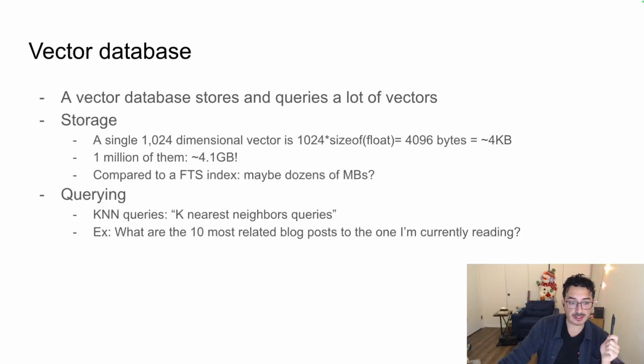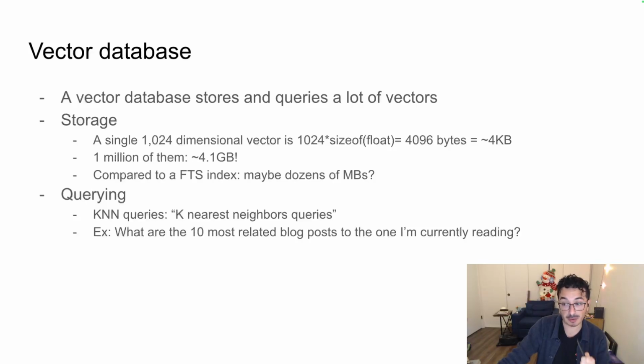And to query these vectors, the most common use case, the one that we're going to talk about the most in this presentation, is a KNN query. What that means is that, hey, I have a list of documents that I have embedded. They're all vectors. They're stored in my database. For example, you have internal company documents that you are storing into your vector database, right? And they're FAQs, onboarding, all that stuff. If you have a question about that, like, what is the paid time off policy that we have? What you want to do is embed that query, paid time off. You want to search it through all your internal company documents, and you want to get the 5 nearest articles that have to do with paid time off, right?